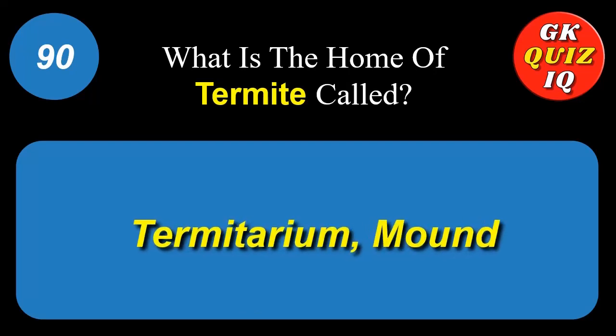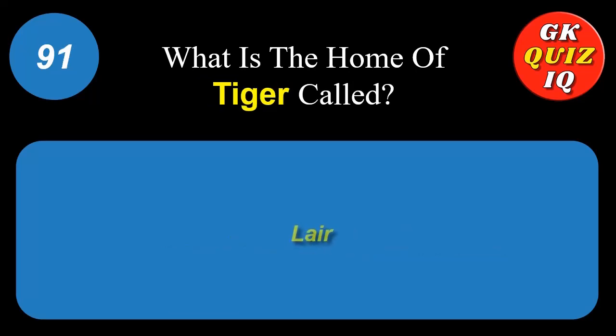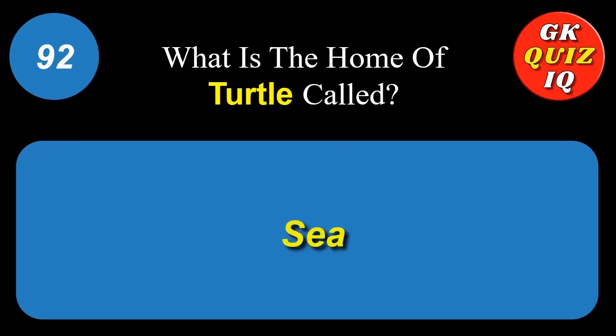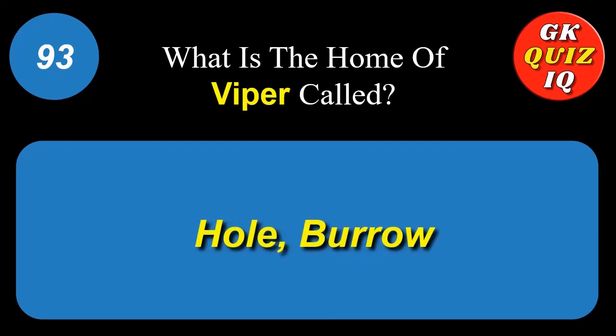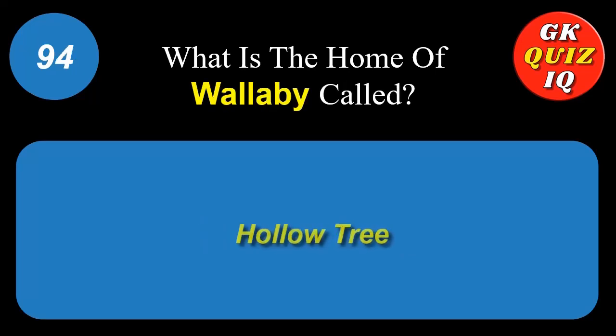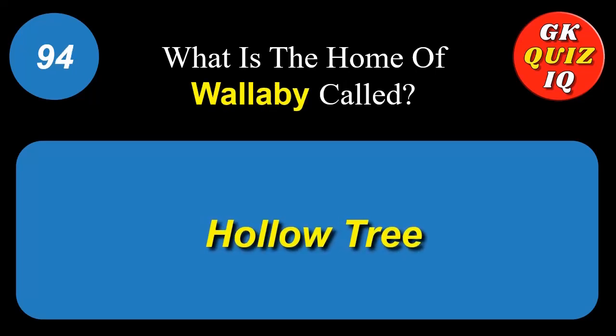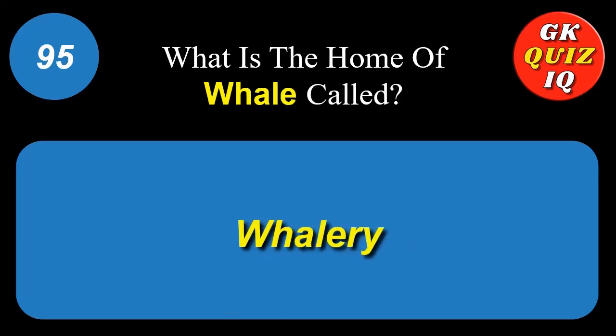What is the home of termite called? Termitarium, mound. What is the home of tiger called? Lair. What is the home of turtle called? Sea. What is the home of wallaby called? Hollow tree. What is the home of whale called? Whalery.